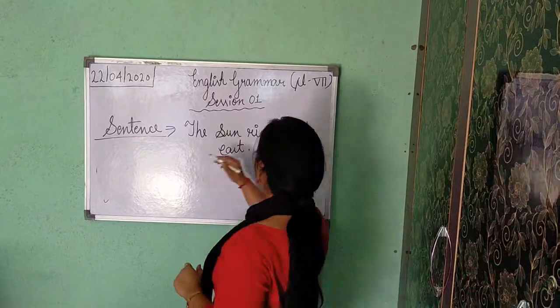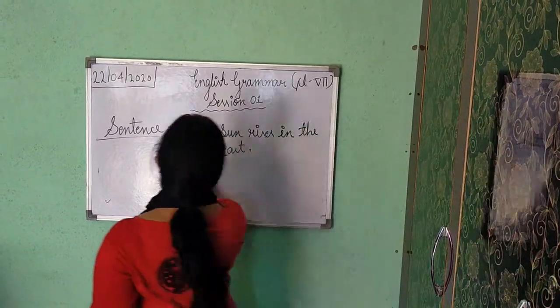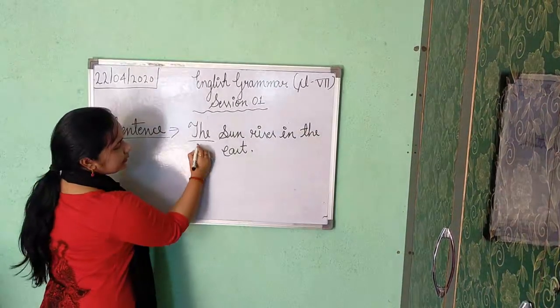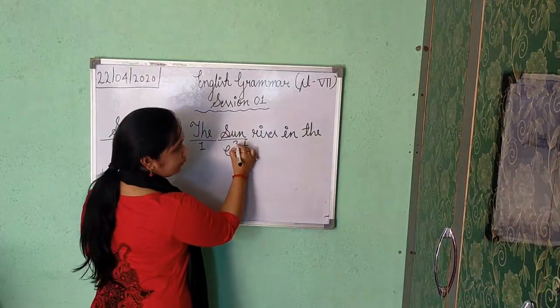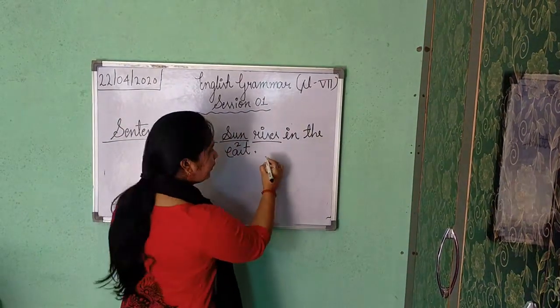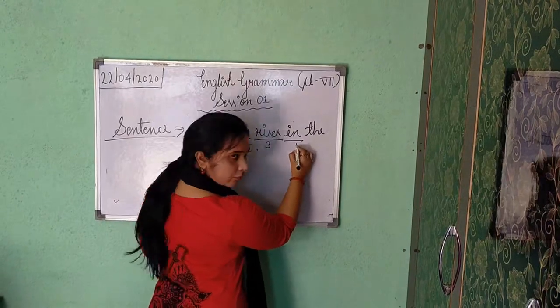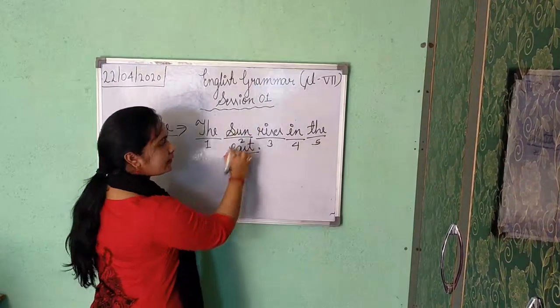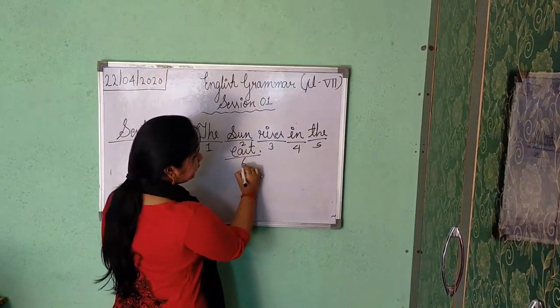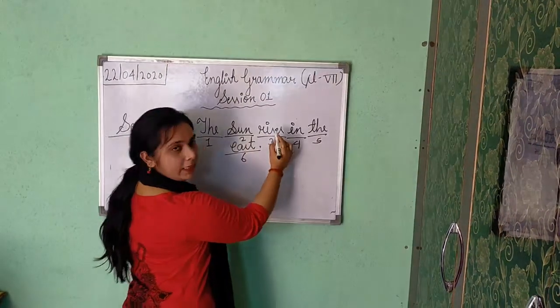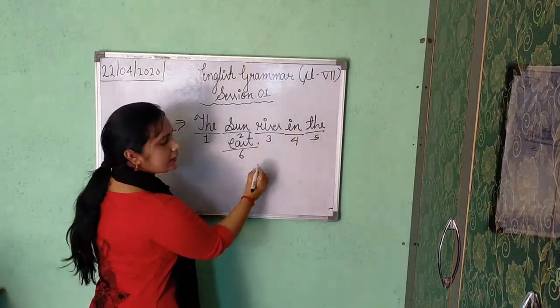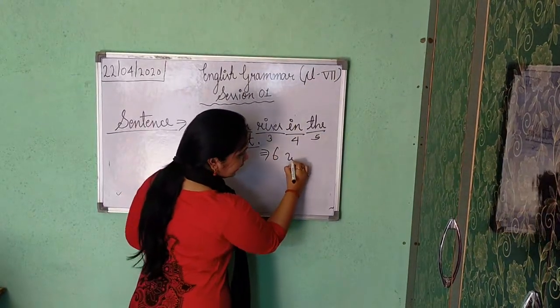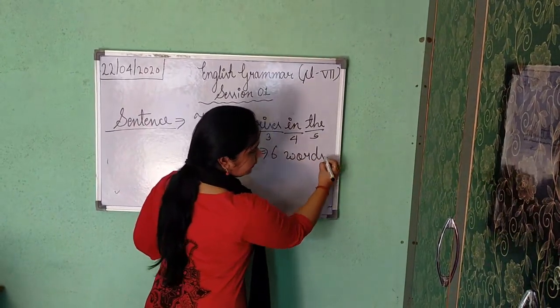The sun rises in the east. So here, the is a word. Sun is a word. Rises is a word. In is a word. And east is a word. So here 1, 2, 3, 4, 5, 6, total 6 words we are getting in this sentence.